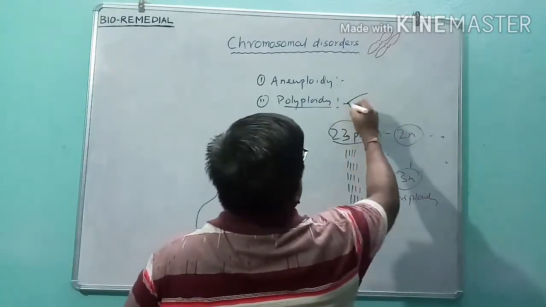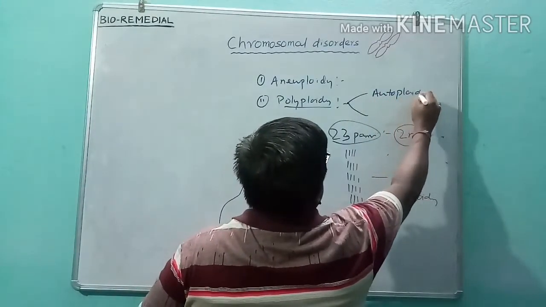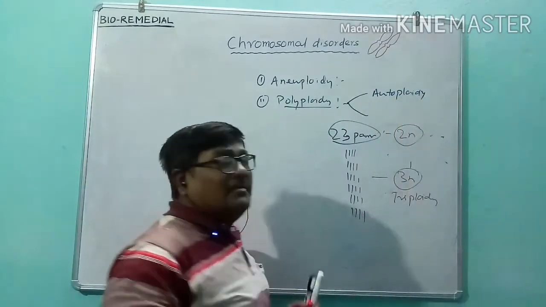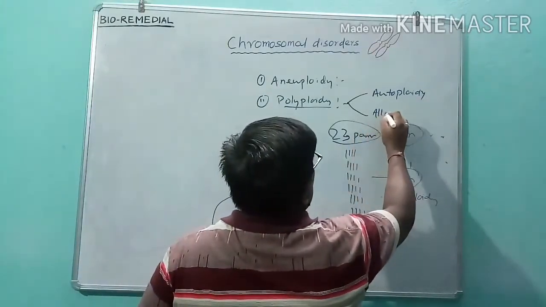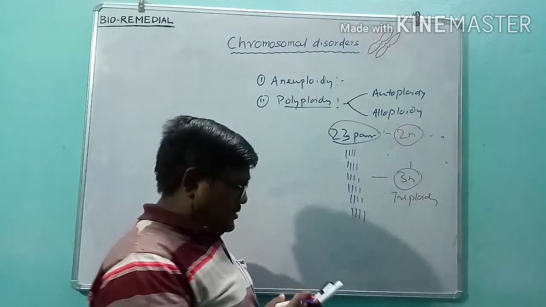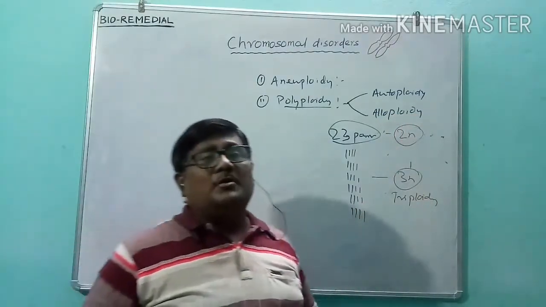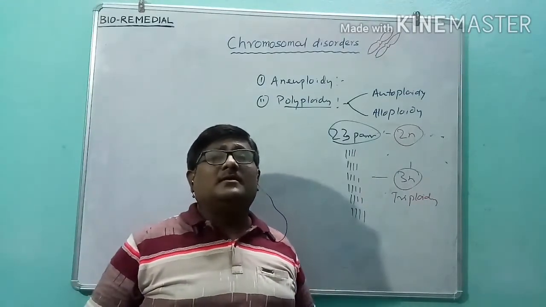One is autopolyploidy. Usually it occurs naturally in the same cell. Another condition is allopolyploidy. In this condition, polyploidy is induced, meaning hybridized polyploidy. It is made artificially.